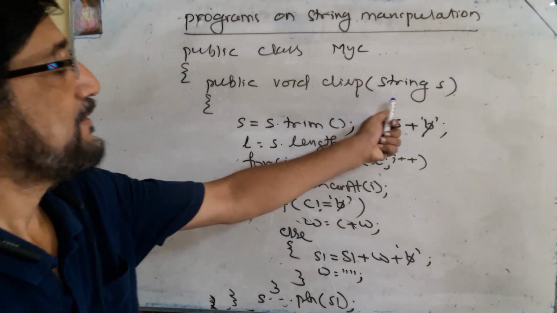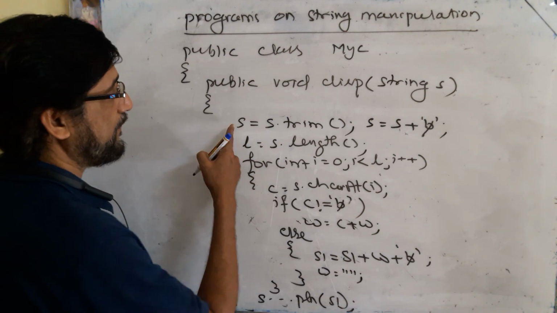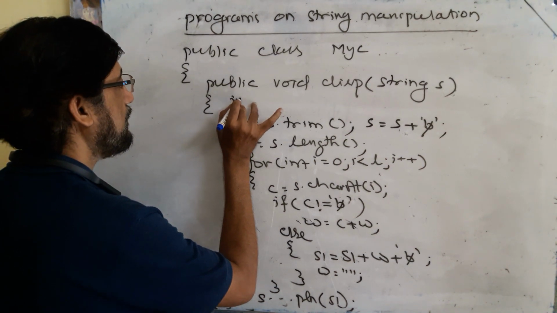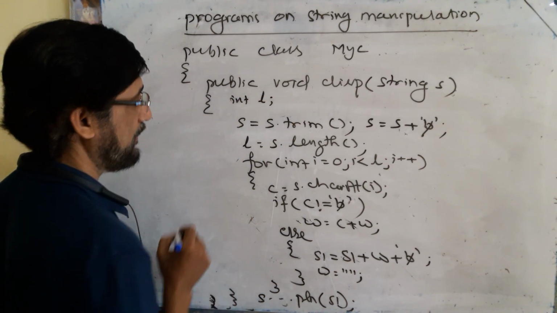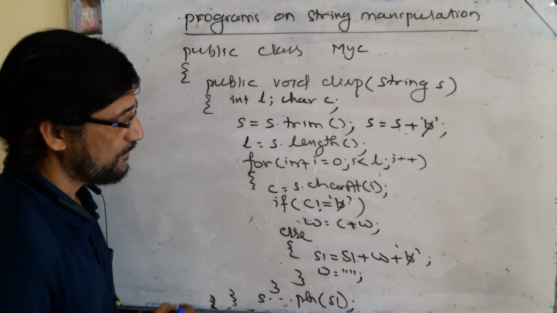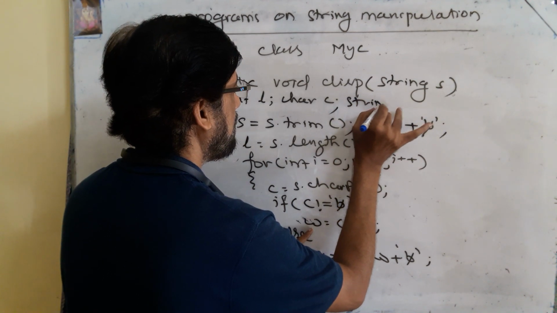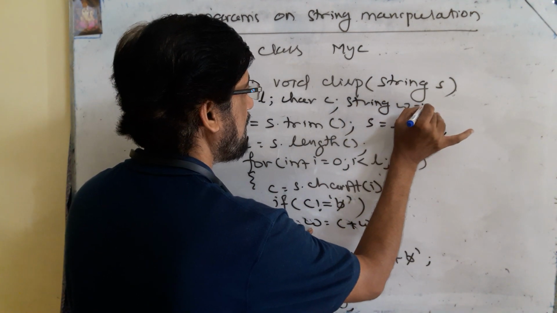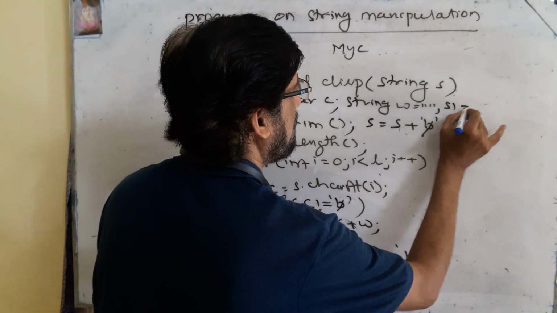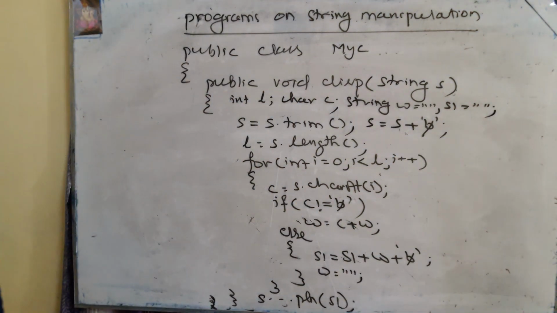One thing I have left: you have to declare all the necessary variables. S is already declared here. L is of type integer, int L. C is of character type, so you declare char C. Then W is of string type, String W, and its initial value should be null. And there is another variable S1, also a string variable, and its initial value is null. Okay.